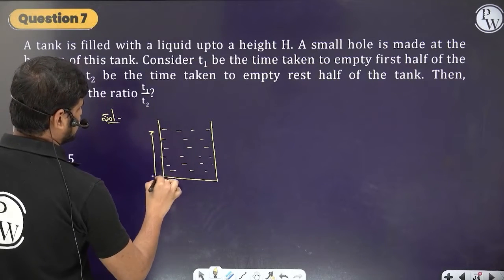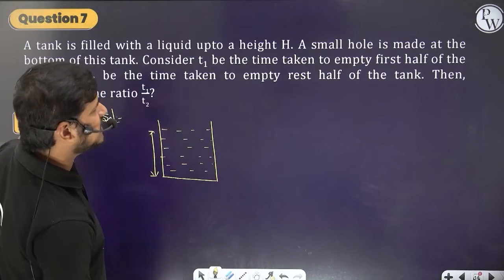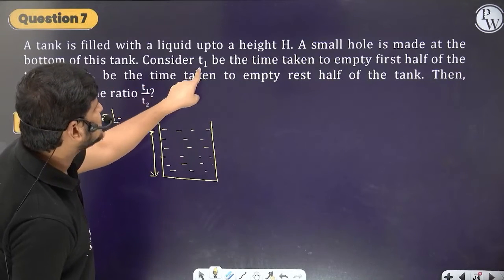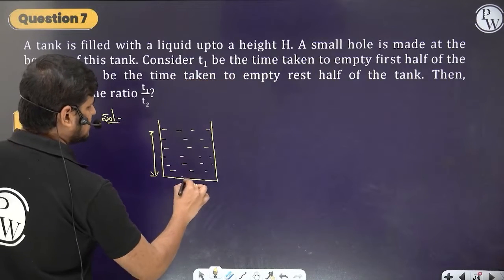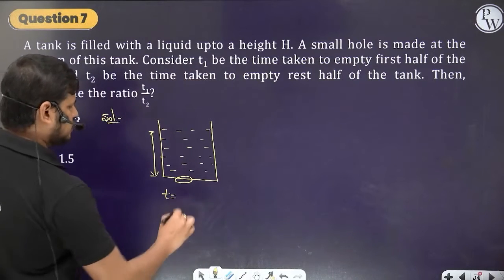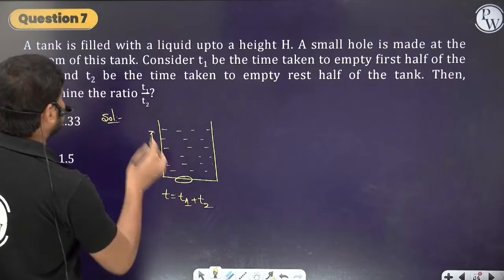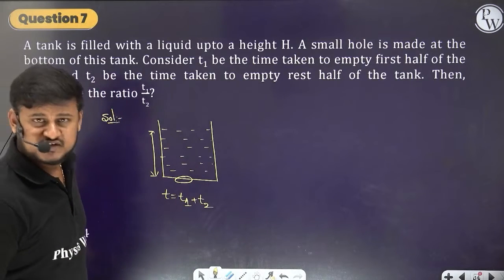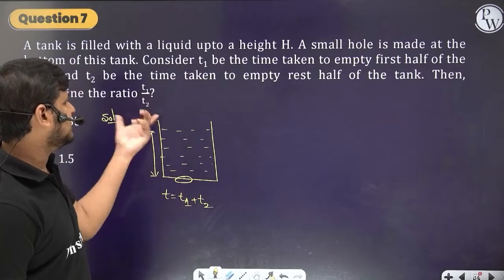So height h. Now, to compare, a small hole is made at the bottom of this tank. Consider t1 to be the time taken to empty the first half. Let the total time taken be t. So the total time will be equal to t1 plus t2, where t1 is the time taken to empty the first half and t2 is the time taken to empty the second half. So now I need the t1 by t2 ratio.